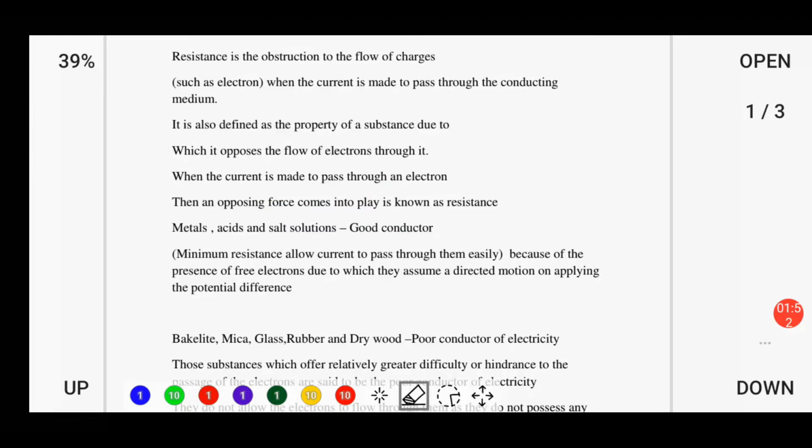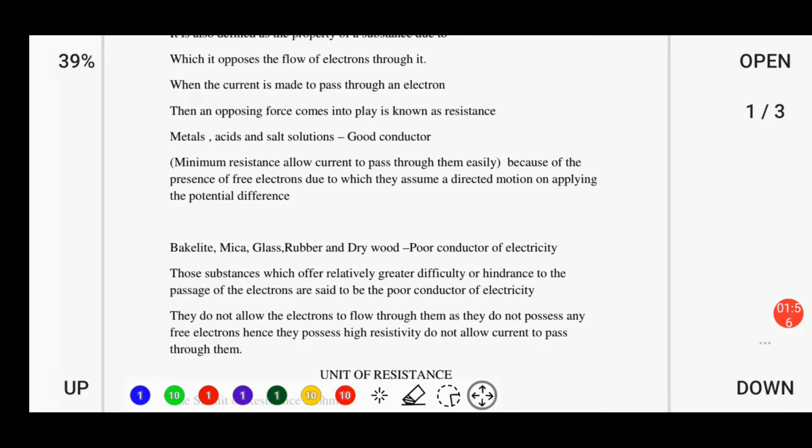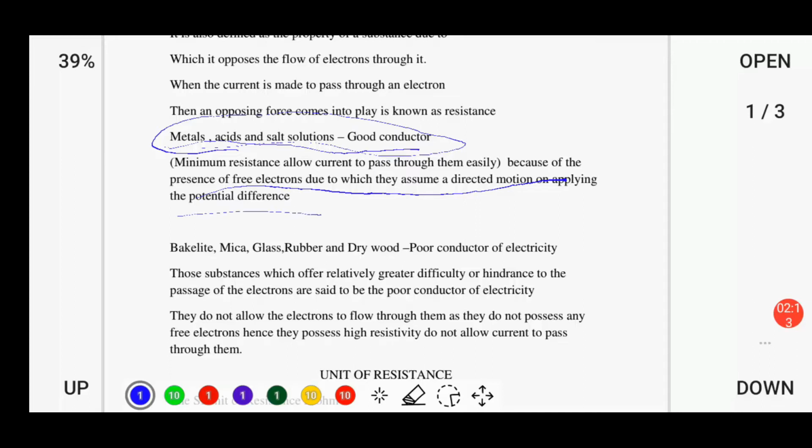Basically, there are two types of substances in physics. The first are the good conductors of electricity, such as metals, acids and salt solutions. They are considered good conductors because they possess free electrons, due to which they assume directed motion on applying an electric field, and hence they allow the current to pass through them easily.